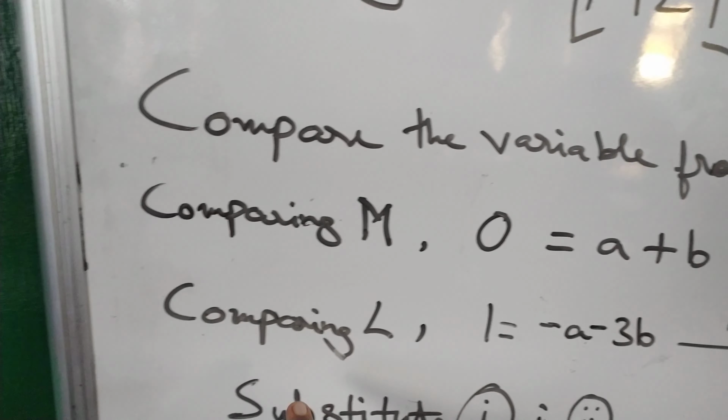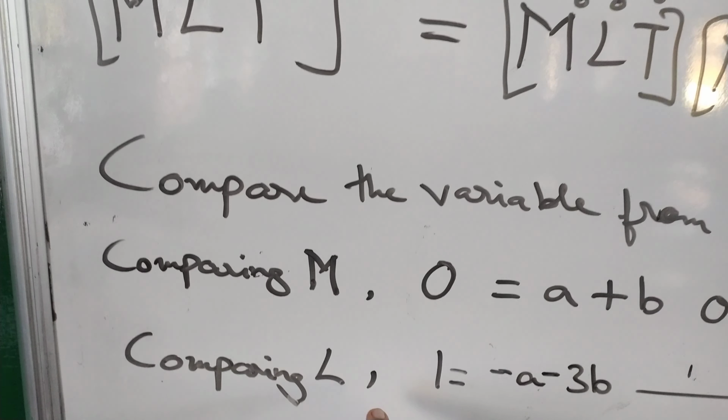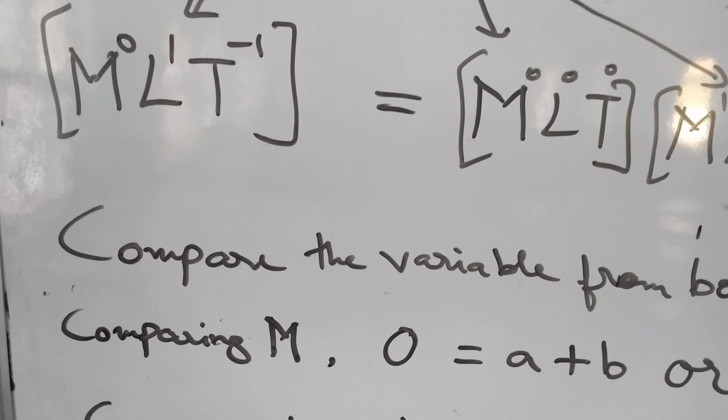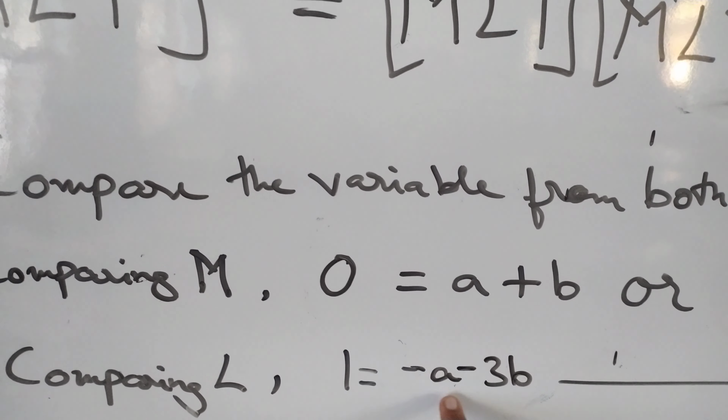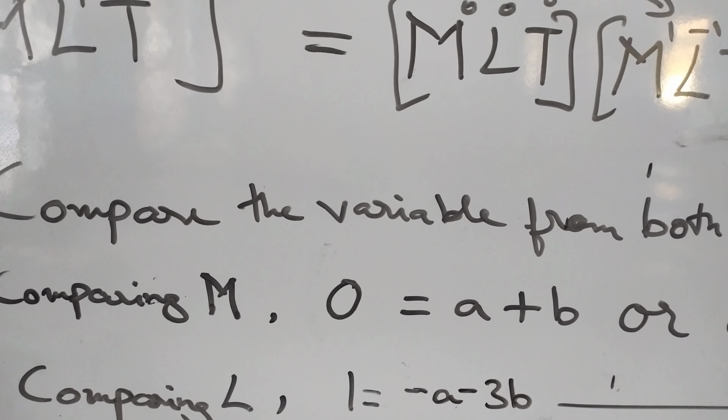After that, what do we do? Comparing the L value. We compared the first M value, now comparing the L value. For L, it is 1 is equal to minus a minus 3b. How does this come?